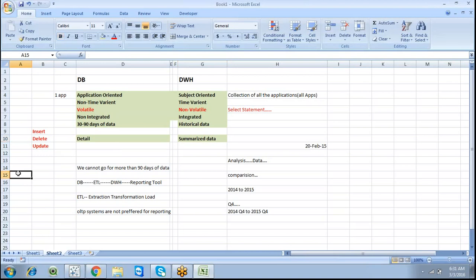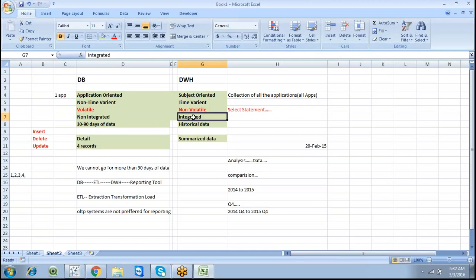If a person is going to do some transactions, like 1, 2, 3, 4 in one day, if he does 4 transactions, here we have 4 records. But here it's consolidated data, or integrated.